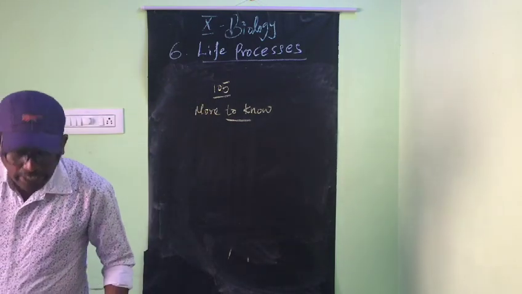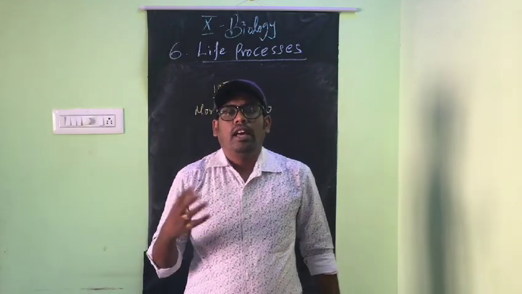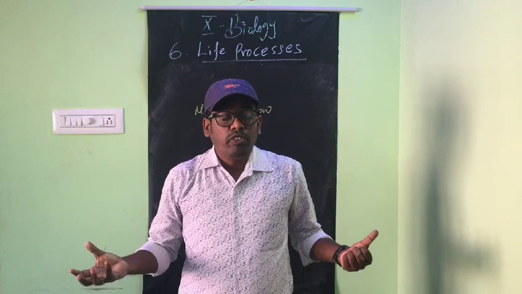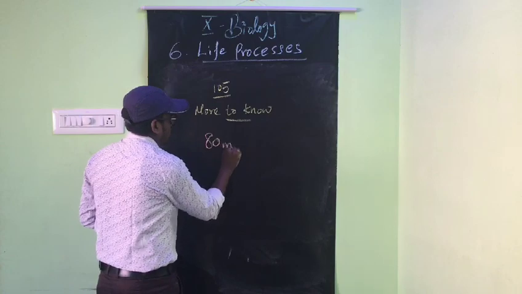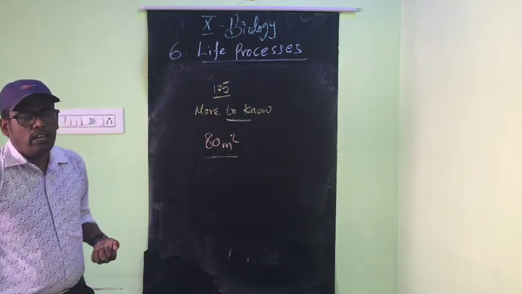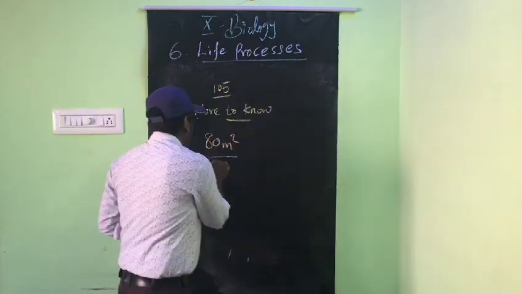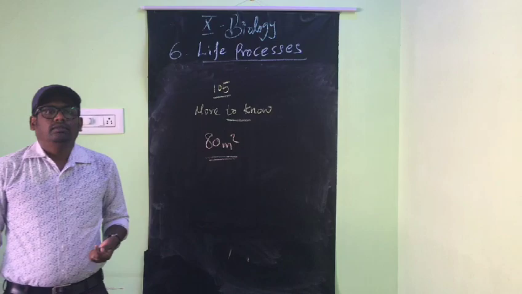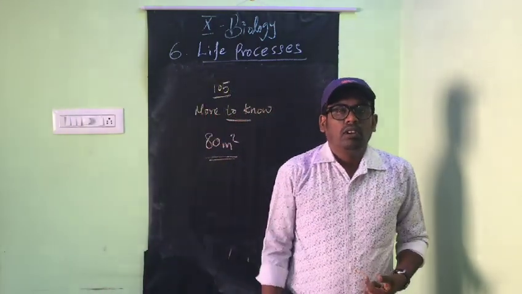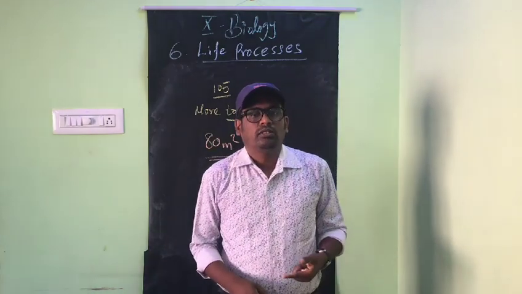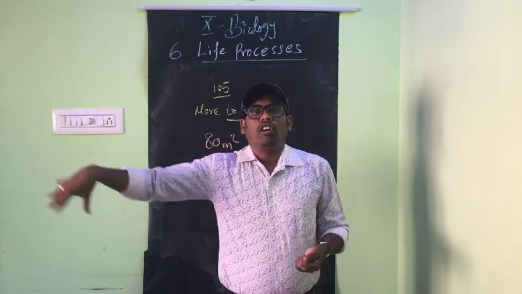We studied already the alveoli; there is a large number of alveoli. If you spread the alveoli present in our lungs, it covers 80 meters squared. Imagine how much size it is. It would fully occupy a tennis court.